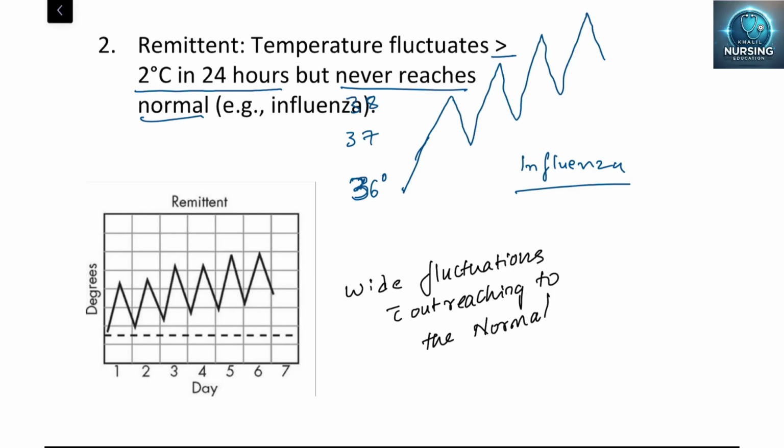So there is a wide fluctuation. There will be wide fluctuations, and it will never come back to the normal. That is remittent fever.